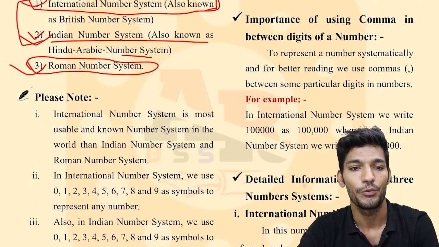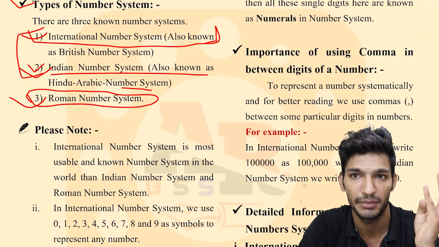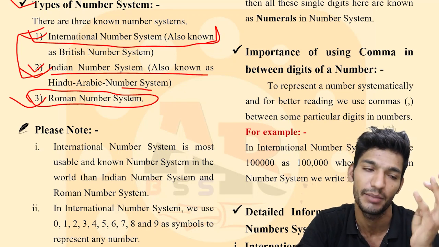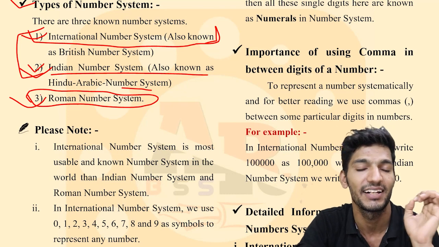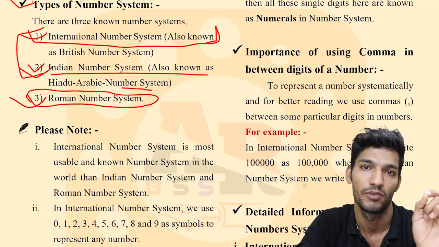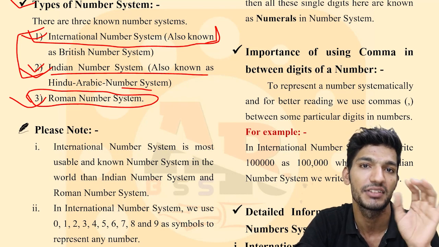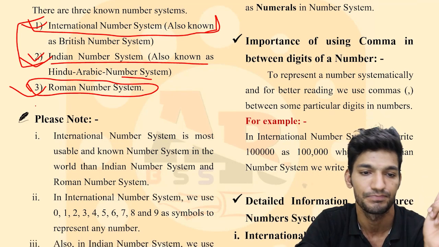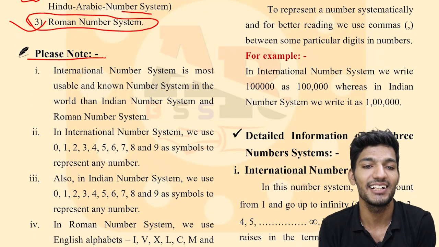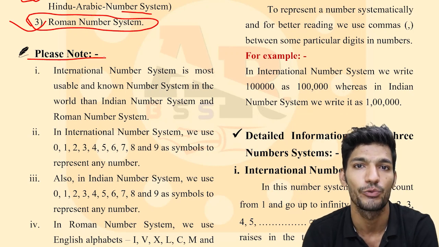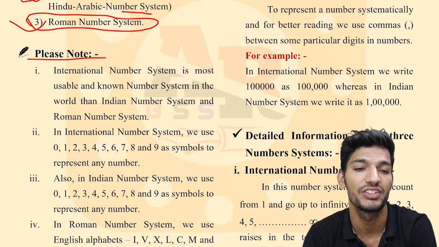So first of all, we have learned that there are three types of number systems: the international number system, which is also known as the British number system; the Indian number system, which is also known as the Hindu-Arabic number system; and the third one is the Roman number system. There is no separate name for this number system. Now we are going to discuss some important notes which are to be remembered about this chapter.